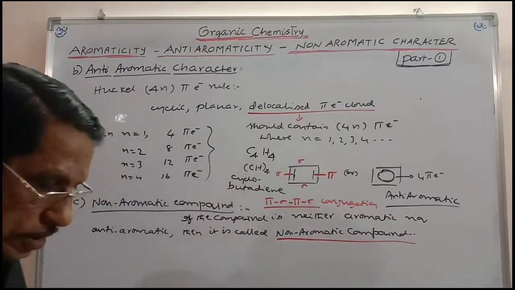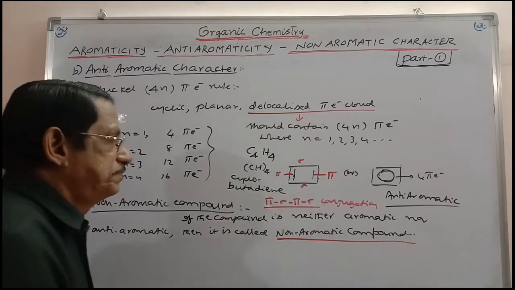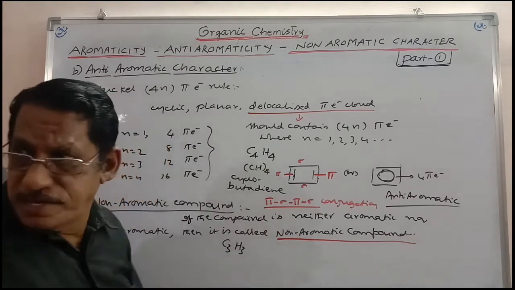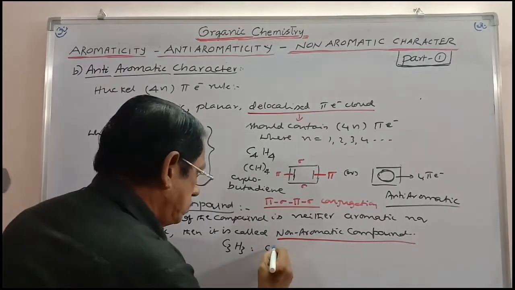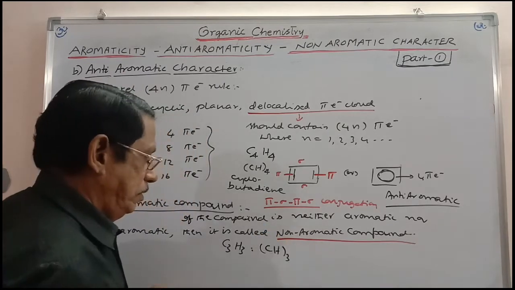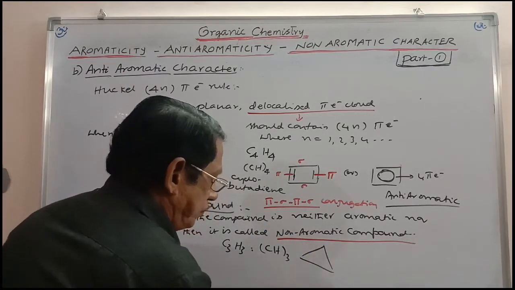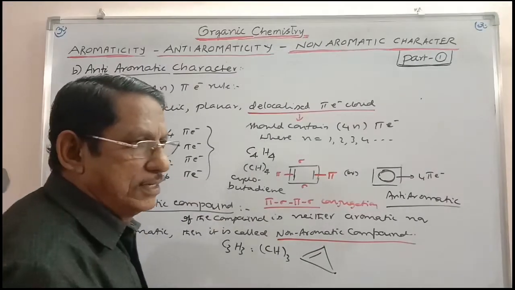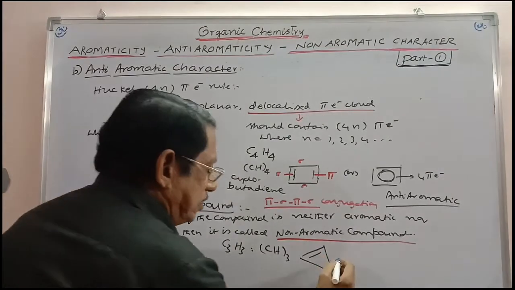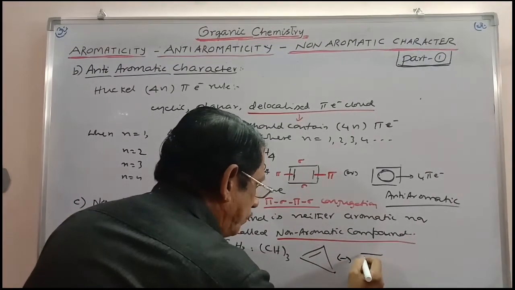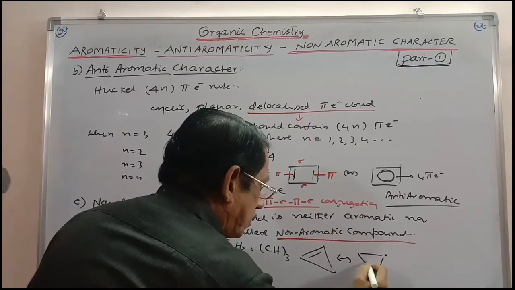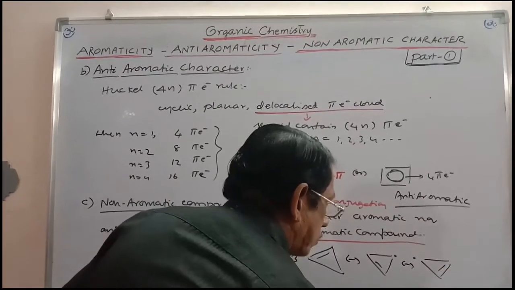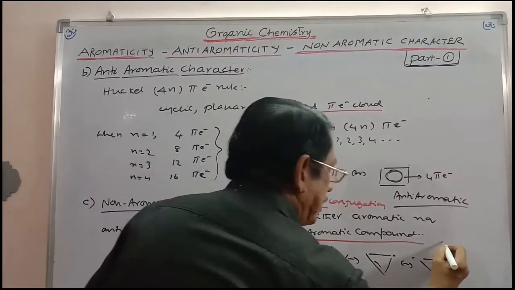Okay. You can now take one example here. C3H3, CH thrice. We can write like this. Every carbon will be having one electron, and so here we can write the resonance forms for this also. Or simply we can write it here.